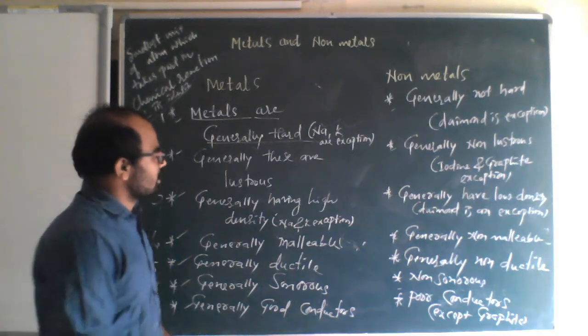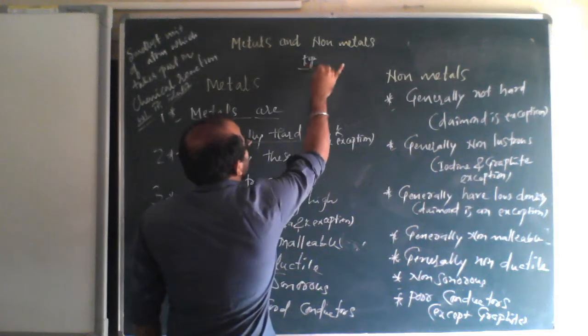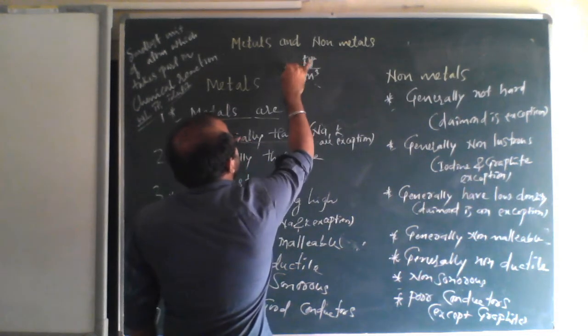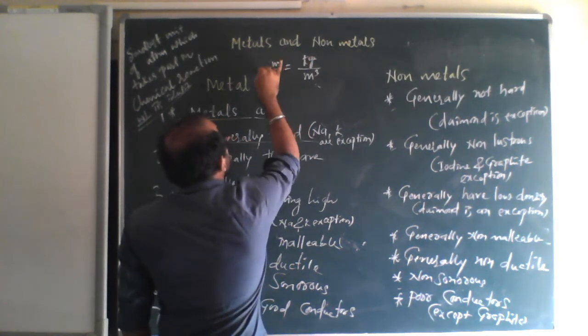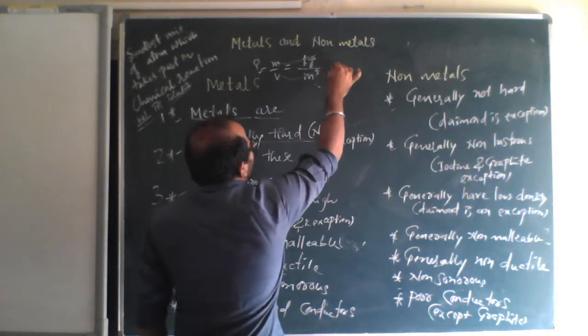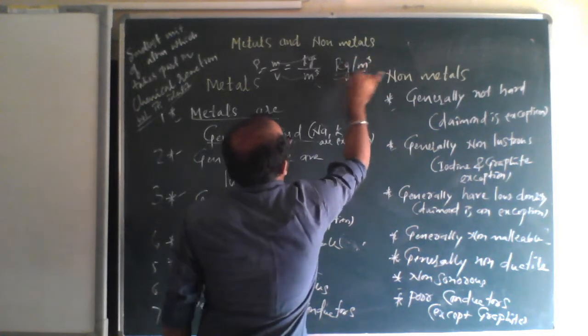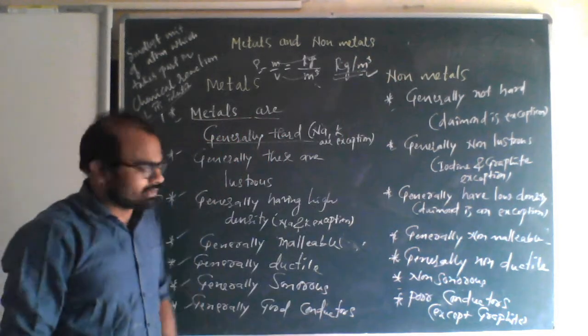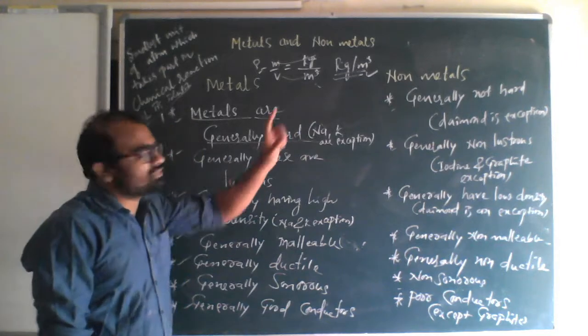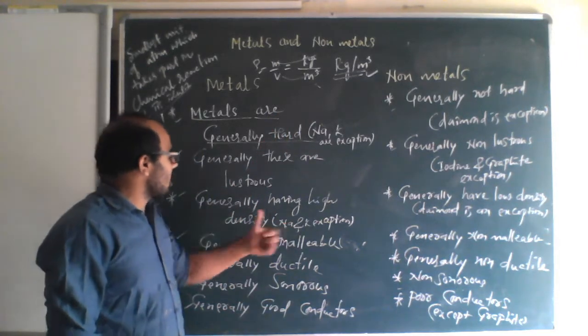So what is the SI unit of density? Density equals mass by volume. Mass is expressed in kg, and volume V is in meter cube. So kg per meter cube is the SI unit of density. It might be asked for 1 mark. Remember this. It will come in physics, still you remember it.